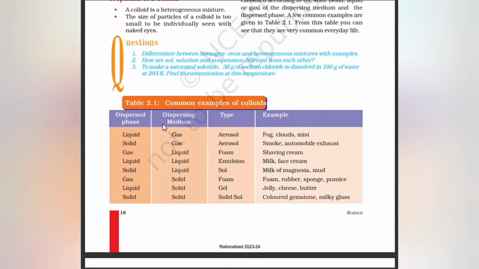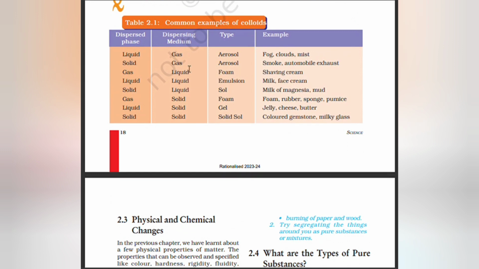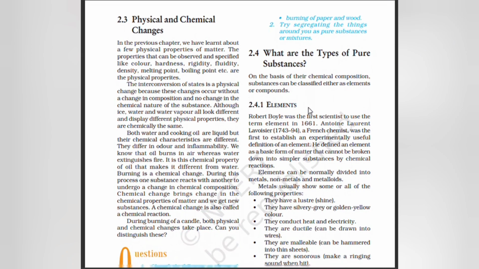Dispersed phase liquid, dispersion medium gas, type aerosol, example fog, cloud, mist. Solid, gas, aerosol, smoke, automobile exhaust. Gas, liquid, foam, shaving cream. Liquid, liquid, emulsion, milk, face cream. Solid, liquid, sol, milk of magnesia, mud. Gas, solid, foam, rubber sponge, pumice. Liquid, solid, gel, jelly, cheese, butter. Solid, solid, solid sol, colored gemstone and milky glass.